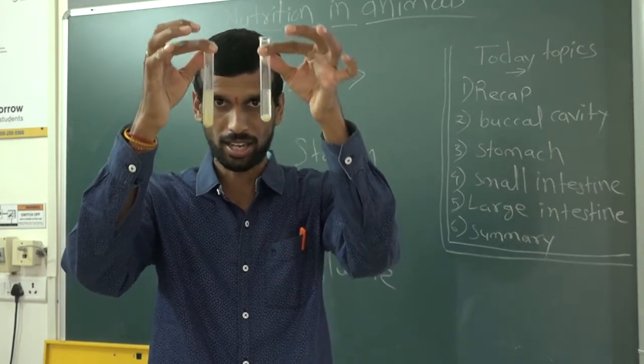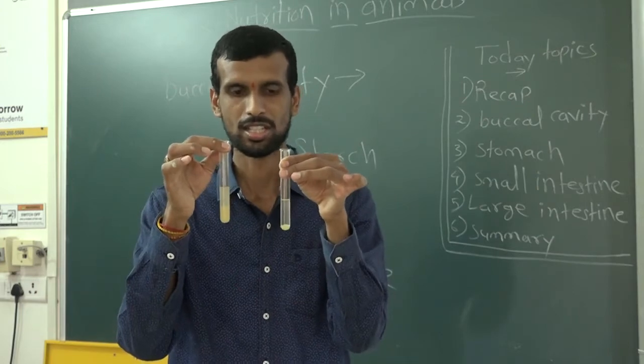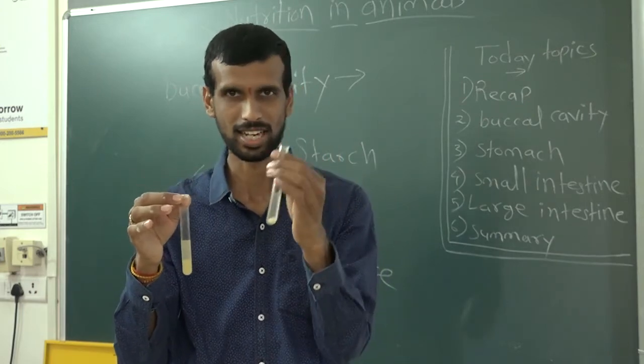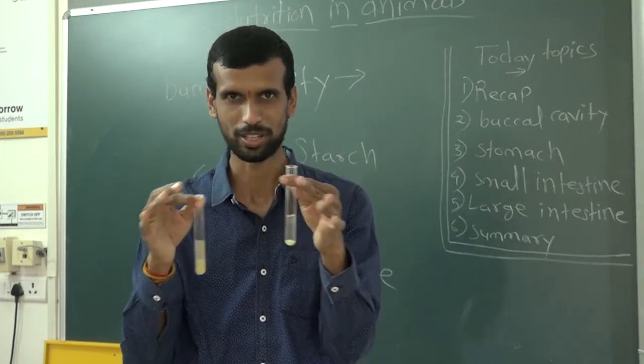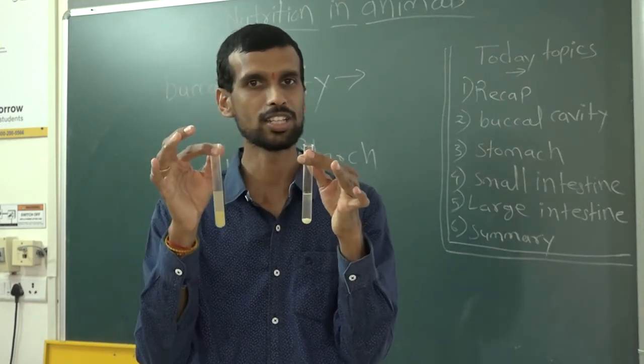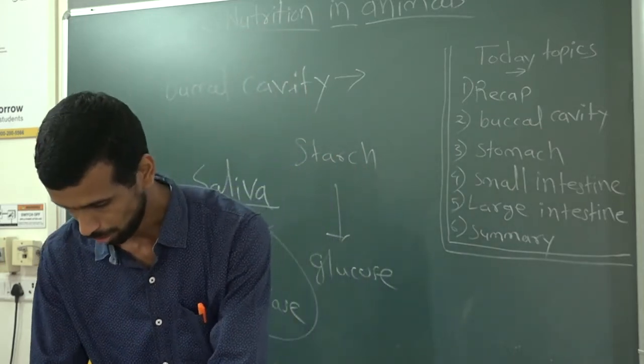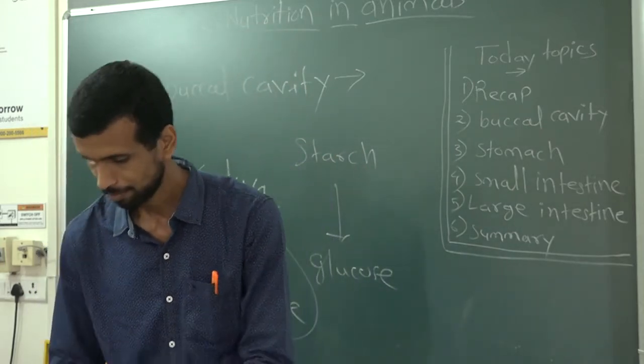Both the test tubes have boiled smashed starch. In one test tube there is saliva, in the other test tube there is no saliva. Okay, so we'll be doing this activity.